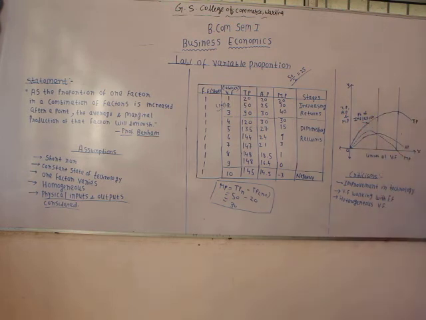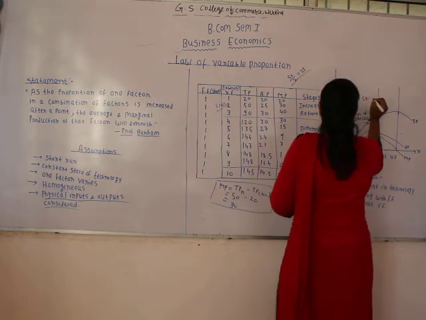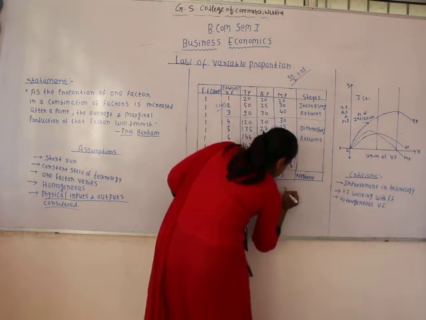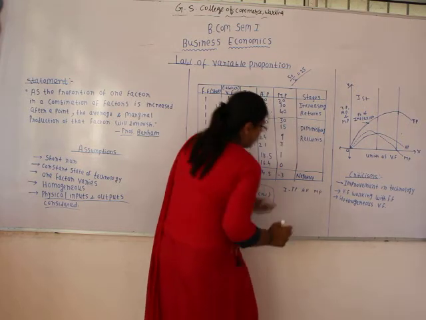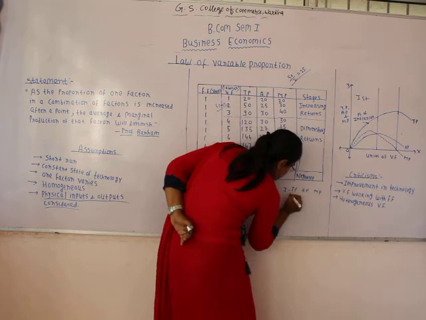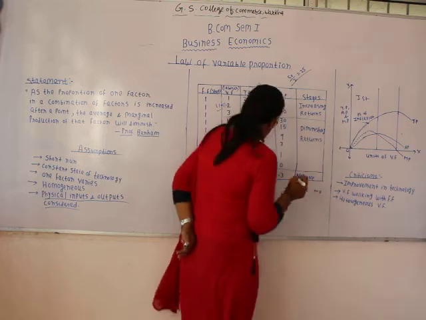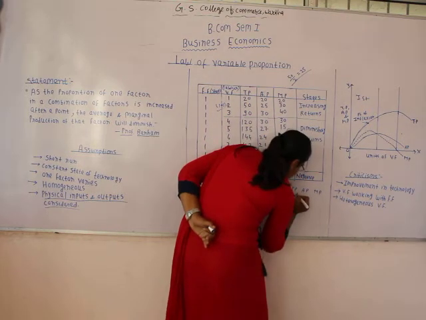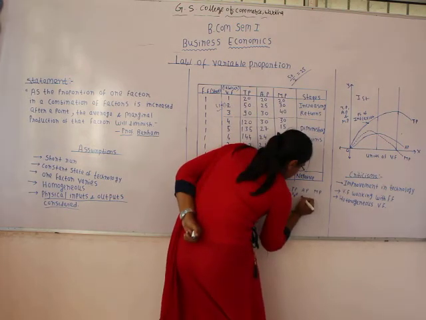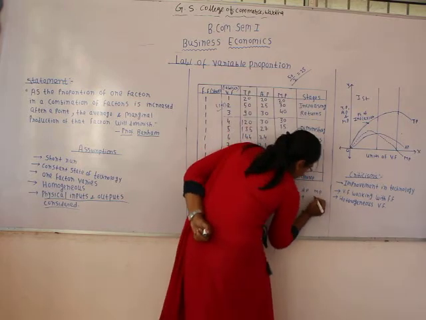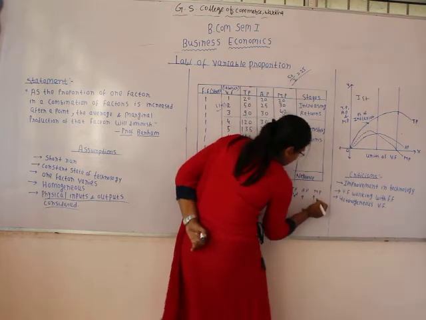So in the first stage, what happens? This is the first stage, and in the first stage what happens to total product, average product, and marginal product? At first, total product increases at an increasing rate, then after a certain point total product increases but at a diminishing rate. Average product is increasing in the first stage and marginal product is increasing at a very fast rate up to a certain point, and then it starts diminishing.